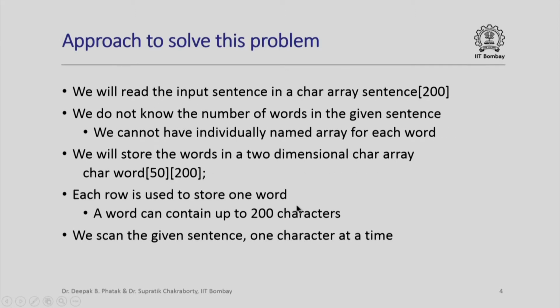The approach to solve this problem is we will read the input sentence in a char array called sentence[200], for example. We expect a sentence to be not more than 199 characters long. We do not know the number of words and therefore we cannot individually use a named array for each word. What we will do instead is store the words in a two-dimensional char array, char word[50][200]. Notice that this two-dimensional array provides for 50 words, actually 49 words. Each row is used to store one word. No, in fact, this array provides for all 50 words.